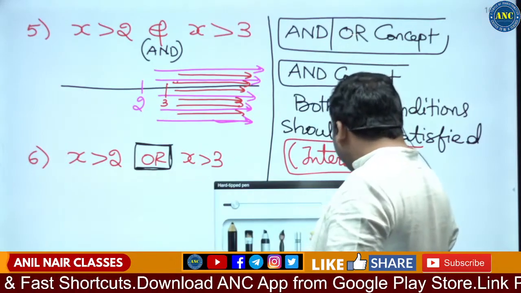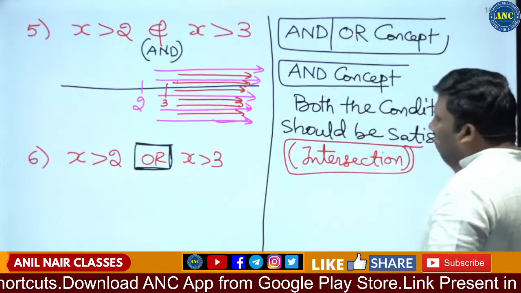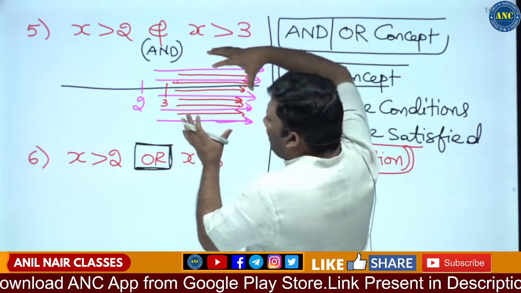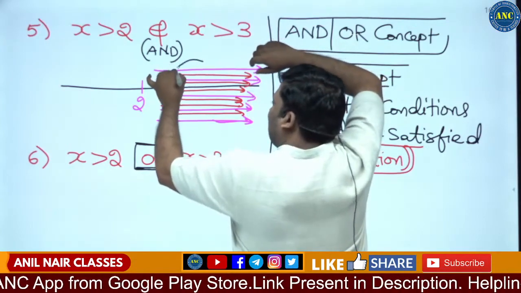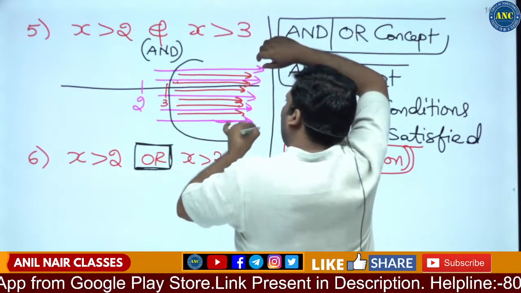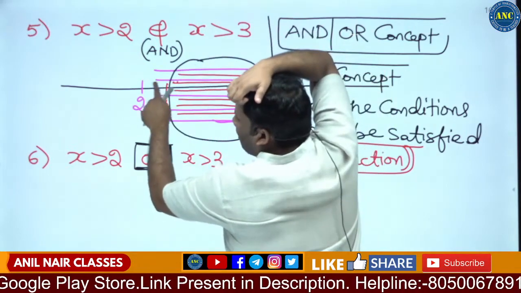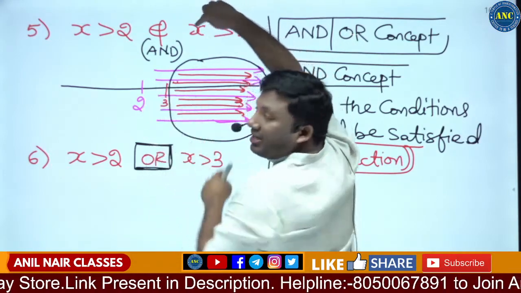What do you mean by the "and" condition? Both the conditions should be satisfied. That means, what is the region where both the conditions hold? Can I say this is the region? Are you all with me? This is the region. X greater than 2 is this one region, and this region is not satisfying the other condition.